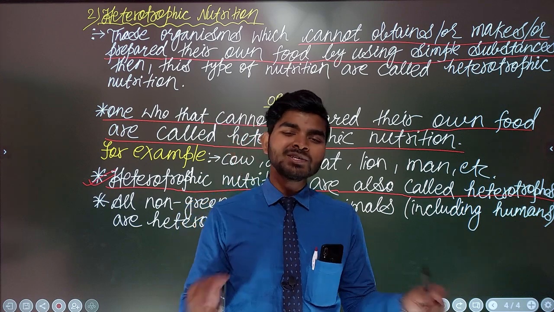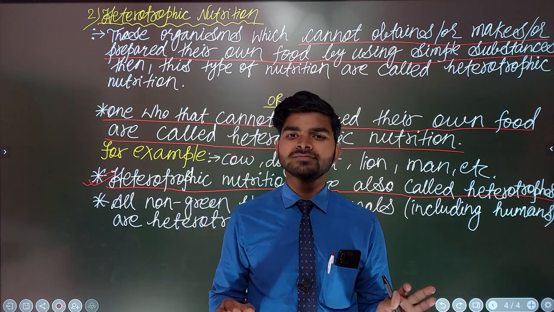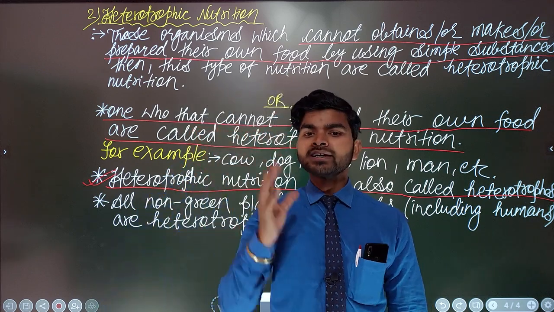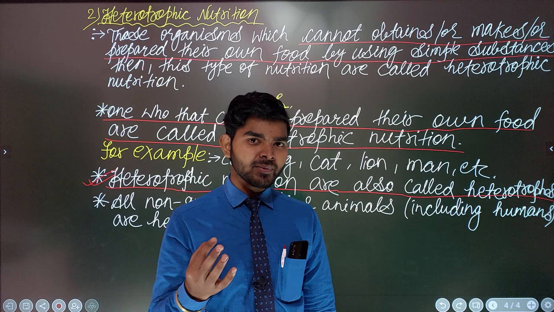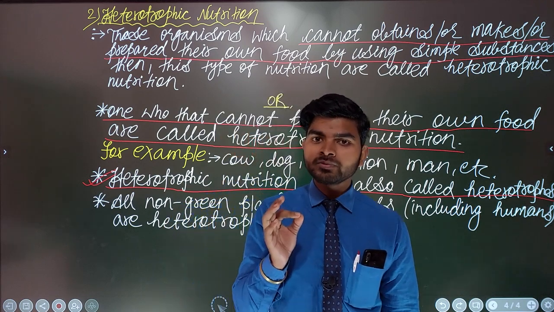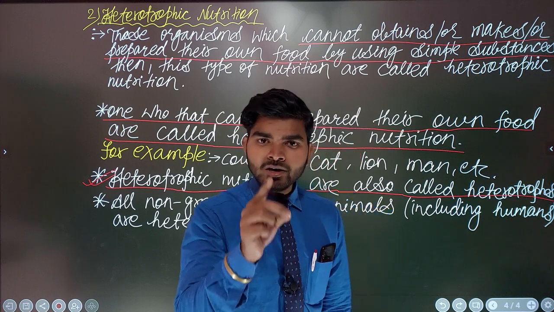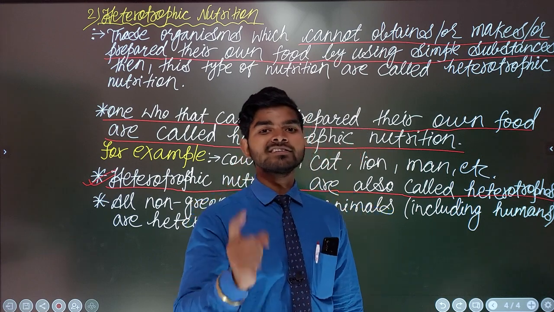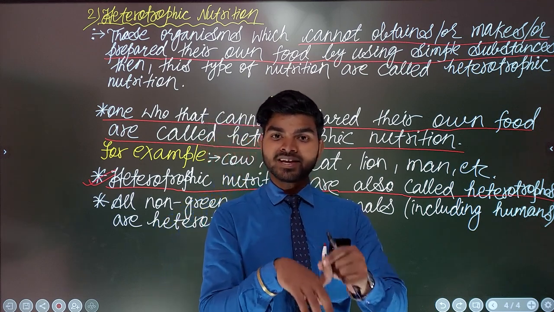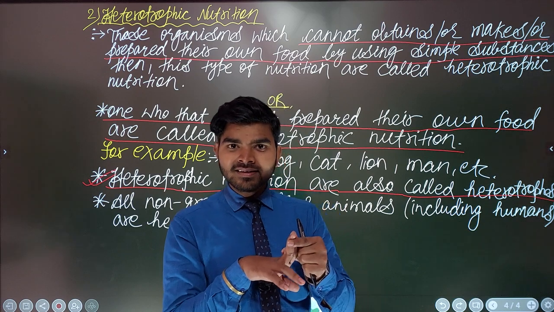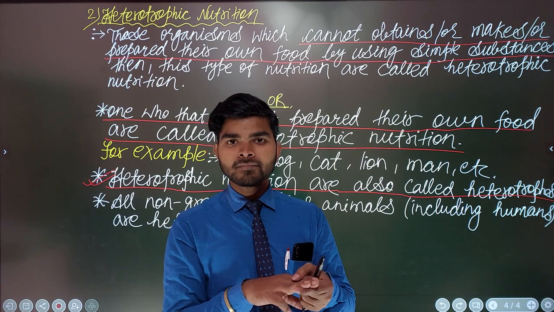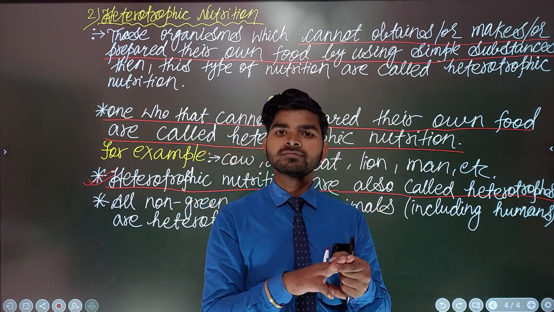Then dear, you cannot say it just like that, because in the definitions I have already told you: the autotrophic mode of nutrition is possible only if one condition is fulfilled, that is, they obtain food from simple substances like water, sunlight, chlorophyll that they have in their leaves, and carbon dioxide.